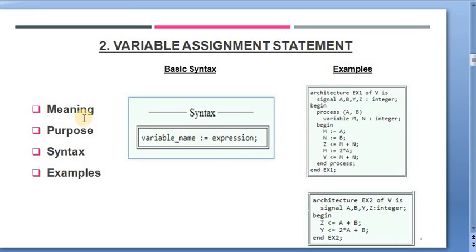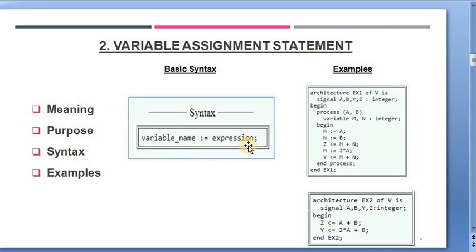This means that the new value of the variable is obtained by assigning an expression to this variable. Now the second important question is, what is its purpose? As discussed, the prime purpose is that it modifies the value of variable. As you see its syntax, which says that the value of the variable is obtained as per the given expression.